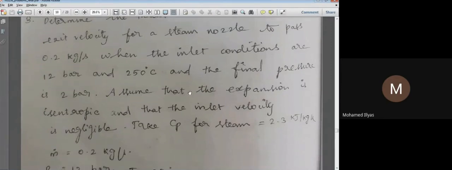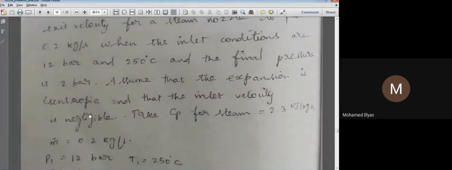We need to assume isentropic expansion, no loss completely. Isentropic expansion means entropy remains constant. So in this case, we'll assume S1 equal to S2 equal to S3. Even if it is not specified, if no losses are specified, even though the word is not in the problem, we'll take it as isentropic. The isentropic condition is very important. Then only can we solve such nozzle problems.